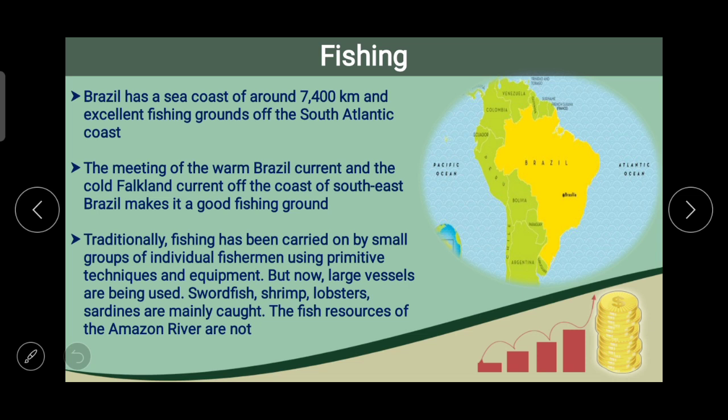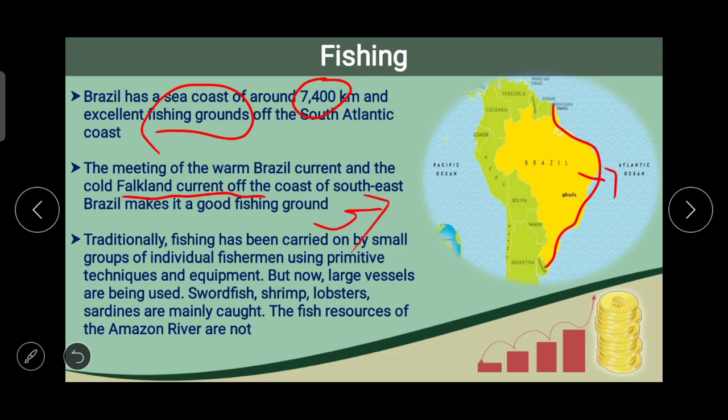Brazil has a sea coast of around 7,400 kilometers and excellent fishing grounds on the South Atlantic coast. Here you can see the sea coast of Brazil. The meeting of the warm Brazil current and the Falkland current off the coast of southeast Brazil makes it a good fishing ground.